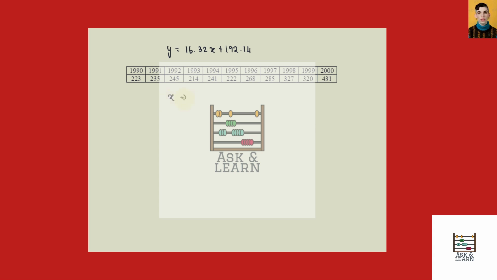So now let us take x to be the number of years after 1990, then the dataset can be given as